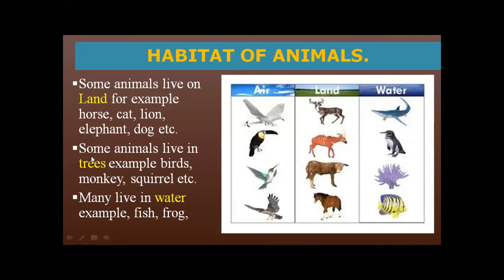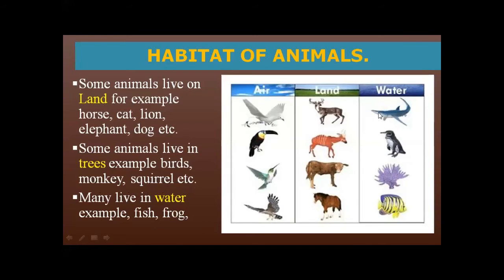Now, some animals live in trees. You saw different animals who live on trees. Example, birds, monkey, squirrel, etc. Here is a picture of those animals who live in trees.